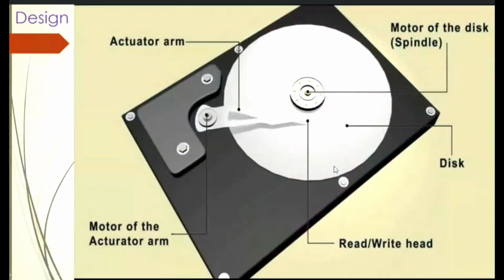And the main part of the hard drive is a disk, and this disk is rotated through the motor of the disk, which is known as the spindle.